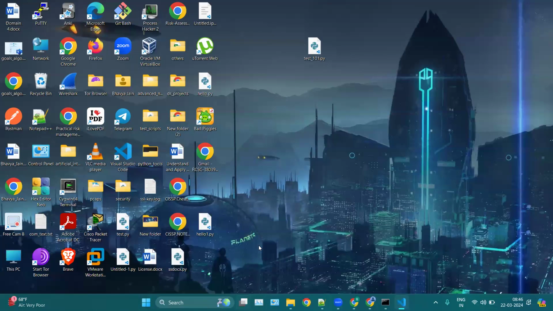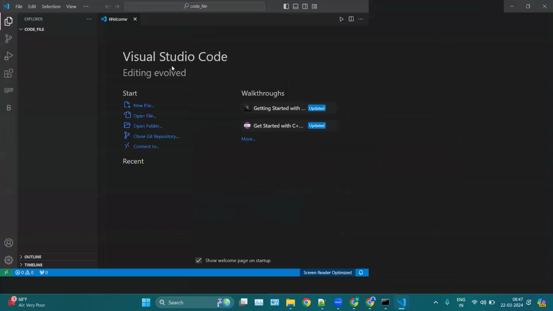Let's say I have a folder here. I'm creating a folder here, Python, or let's say code_file. Now let's say I want to open this folder inside VS Code. What we can do is simply drag the folder on top of VS Code. This will open your folder inside VS Code.